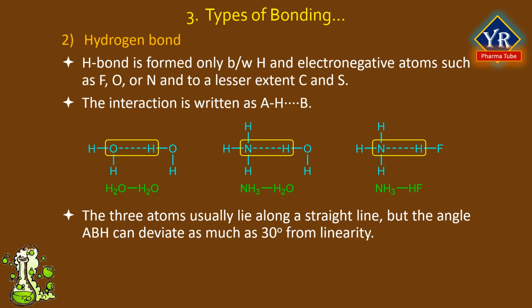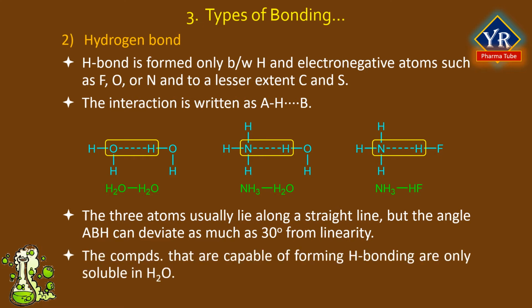AH is one molecule or part of a molecule and B is a part of another molecule, and the dotted line represents the hydrogen bond. For example, hydrogen bonding in water, ammonia, and hydrogen fluoride are shown here. These three atoms usually lie along a straight line, but the angle ABH can deviate as much as 30 degrees from linearity. The compounds that are capable of forming hydrogen bonding are often soluble in water.